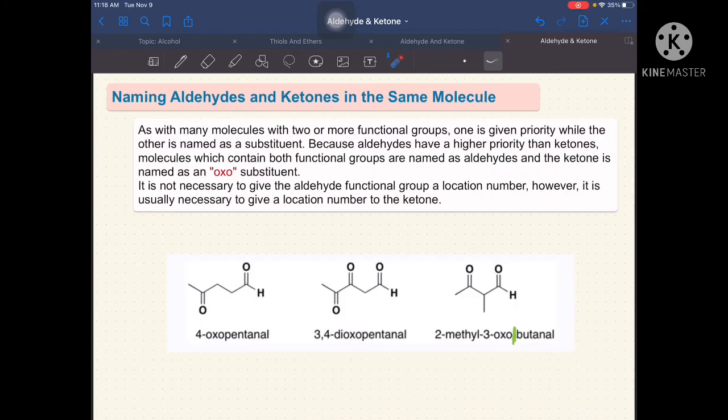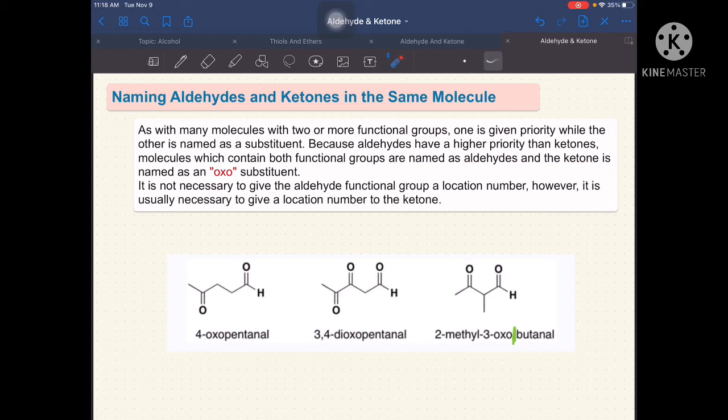Ngayon naman, pag-uusapan natin, paano naman tayo magne-naming kapag parehong present si aldehyde at saka si ketone at the same molecule. So, according dito, as with many molecules with 2 or more functional groups, one is given priority while the other is named as substituent.